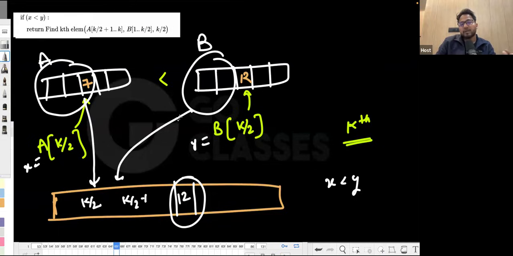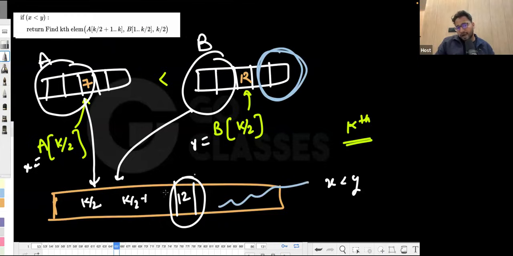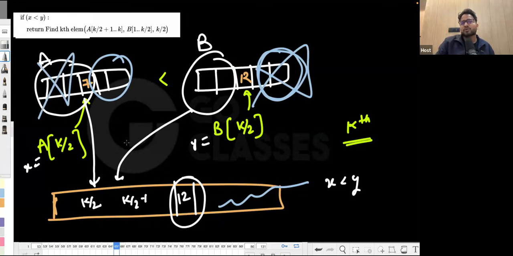The thing I'm saying is, if you want to find the kth smallest, then there is no point in considering these elements for the next iteration. That is the biggest observation here. Why? Because whatever the number of elements, this won't matter, because either 12 is the kth smallest, or maybe if some of these elements come, 12 gets shifted, and the kth smallest will be before 12. This chunk, which is copied here as it is, is no longer useful to me. So the kth smallest cannot be here. You getting my point?